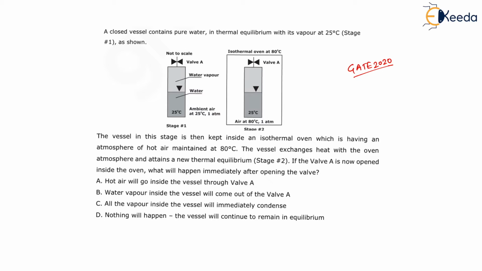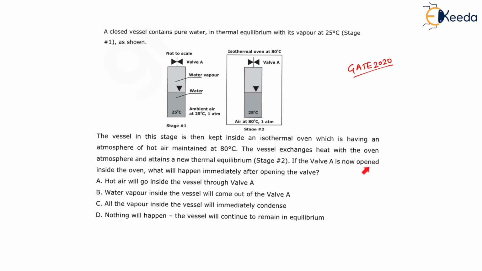Combined, this is stage 2, right? Now the vessel exchanges heat with the oven atmosphere and attains a new thermal equilibrium, that is stage 2.